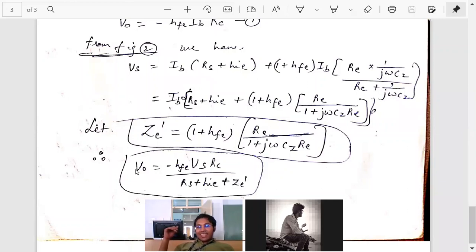To get high voltage at the output, CE should be small or large? What is the answer? Small? No. See, if CE is large, ZE dash is small. If ZE dash is small, V0 is large, isn't it?